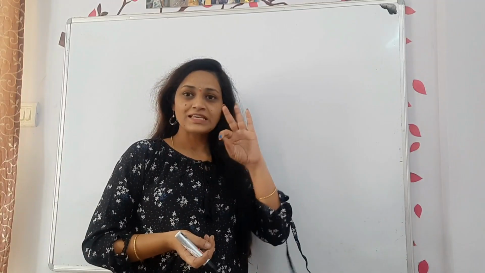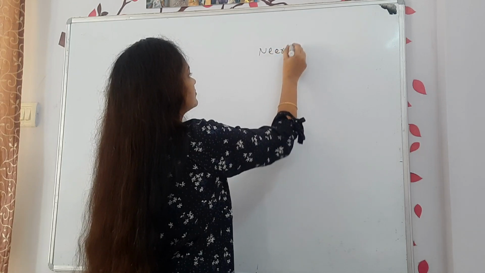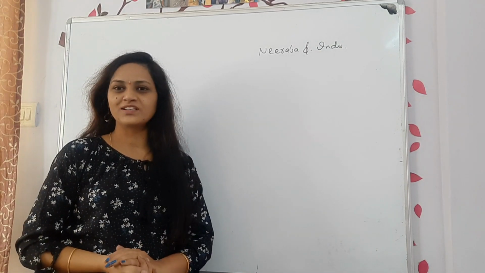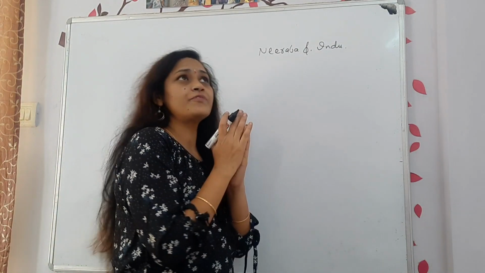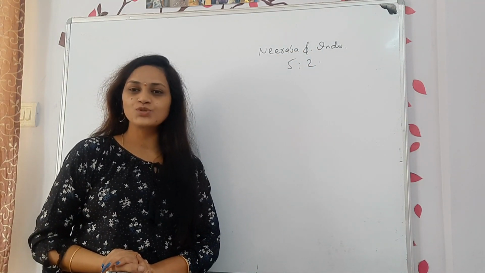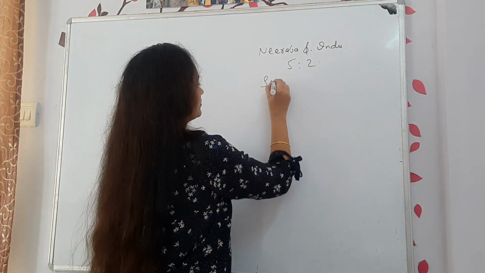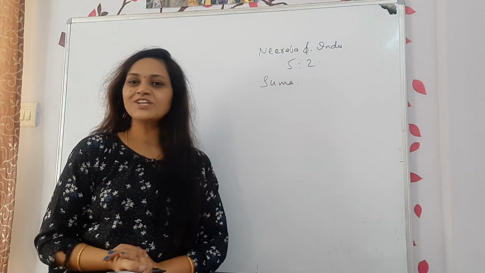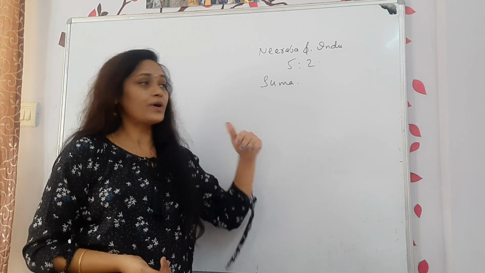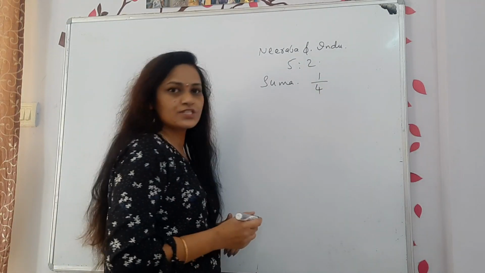Okay, so now we need 2 partners, whom I'll take as Neeraja and Indu. Their profits were in a ratio of 5:2. Now they have admitted one more partner, Suma. Now how are they giving? Here, to Suma, Neeraja decided to give 1/4 of her share.